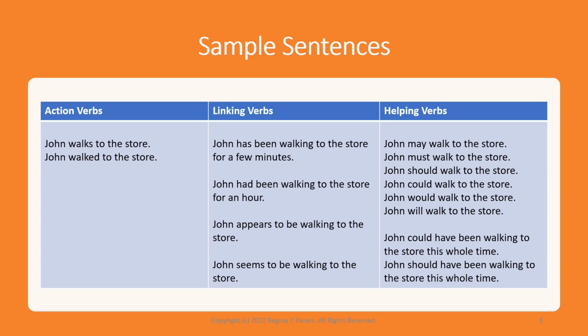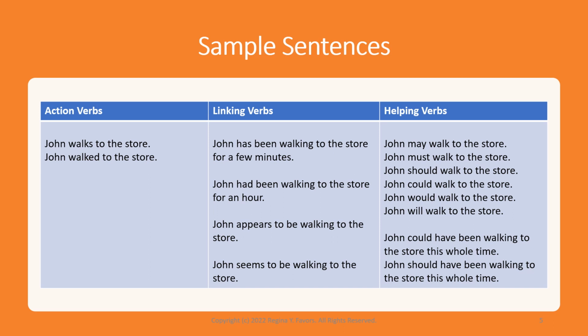Then linking verbs. John has been walking to the store for a few minutes. John had been walking to the store for an hour. John appears to be walking to the store. John seems to be walking to the store. So these are linking verbs here, right? Appears is not an action verb, but it's in the verb position, and it's considered a linking verb, connecting John to an action he's doing, which is walking.